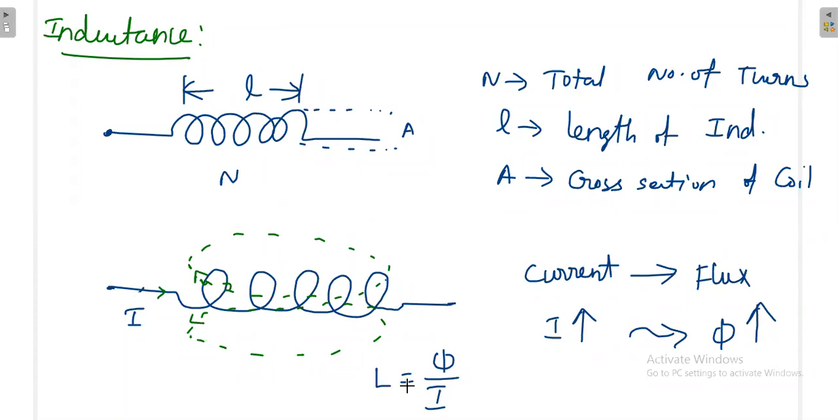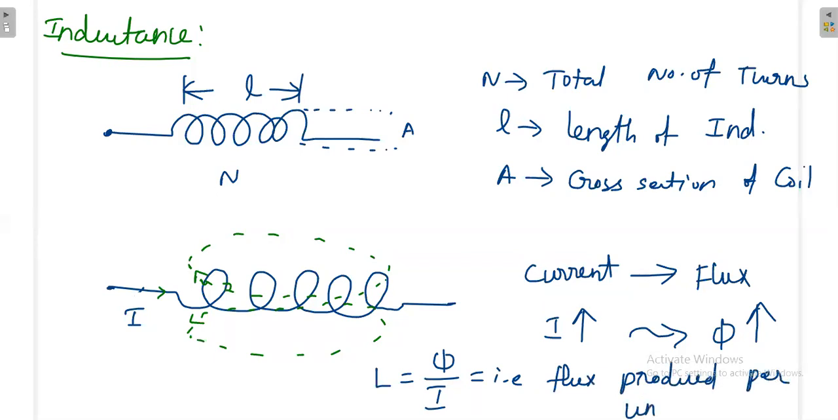If you have an inductor, you apply some current. The current could be anything, 2 ampere, 3 ampere. That's okay. Finally, that will produce some flux around the coil. So how much flux is produced per unit current? That is L is equal to phi by I. So what is the definition? Flux produced per unit current.